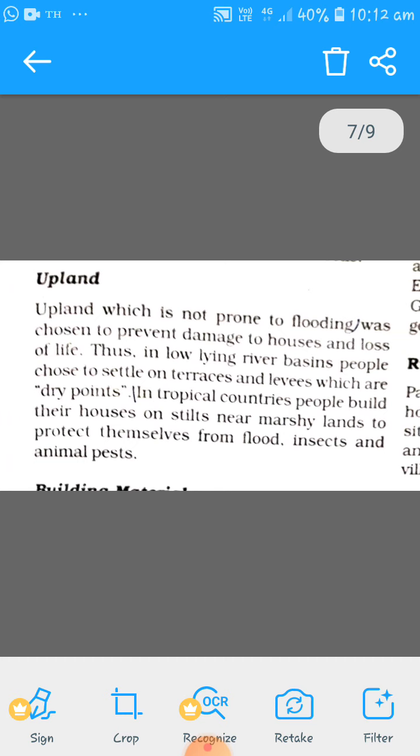Next, upland. Upland, which is not prone to flooding, was chosen to prevent damage to houses and loss of life. Thus, in low-lying river basins, people choose to settle on terraces and levees, which are dry points. In tropical countries, people build their houses on stilts near marshy land to protect themselves from flood, insects, and animal pests. So people actually choose to live in the upland in order to prevent themselves from flooding.